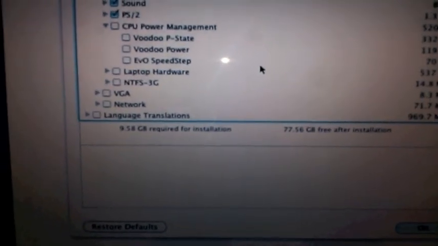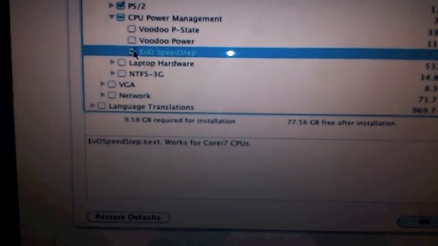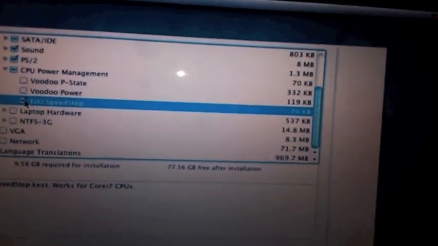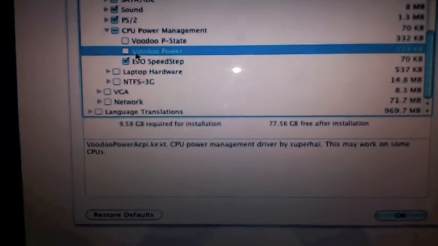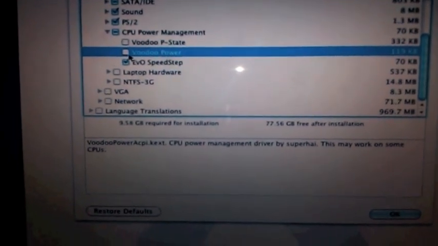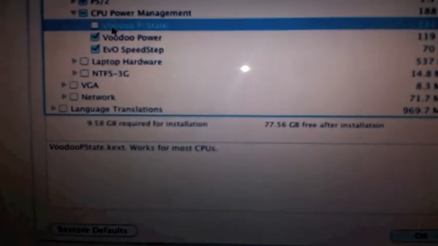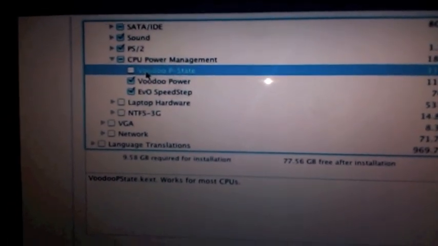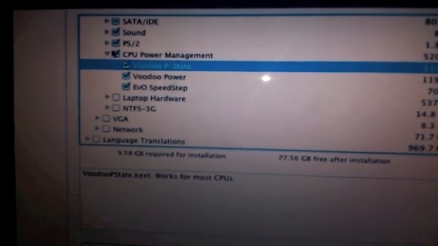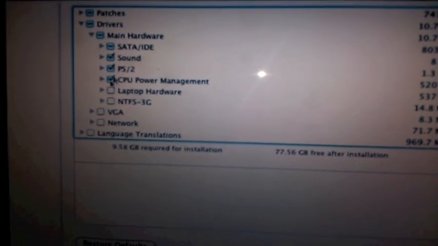For CPU, install Evil Speed Step and Voodoo Power. This is basically for the battery. If you want to install Voodoo P-State, I'm going to install it.